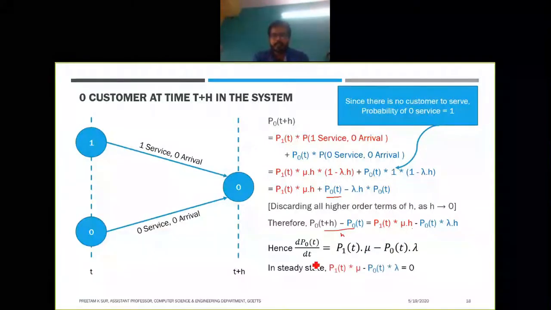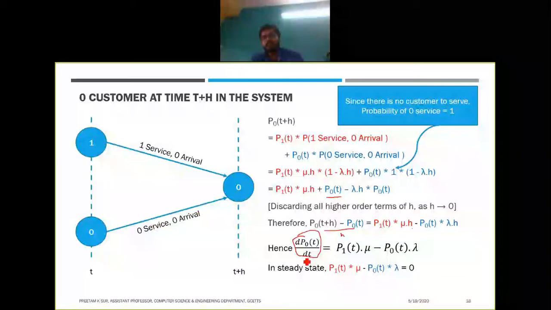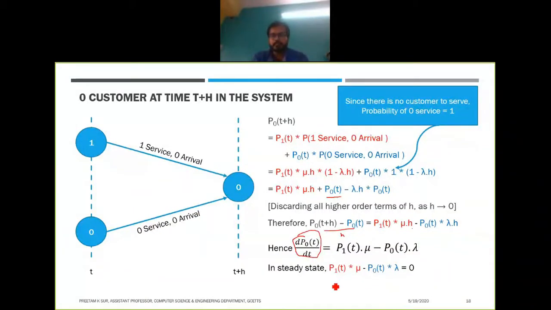So now again in steady state this will be 0. In steady state this rate will be 0 again. Because in steady state it will never be dependent on t, that will be 0, and that's why we will have this equation as 0. So from that, in other terms, we will have p1 into mu equals p0 into lambda. This is the second equation that we have formed.